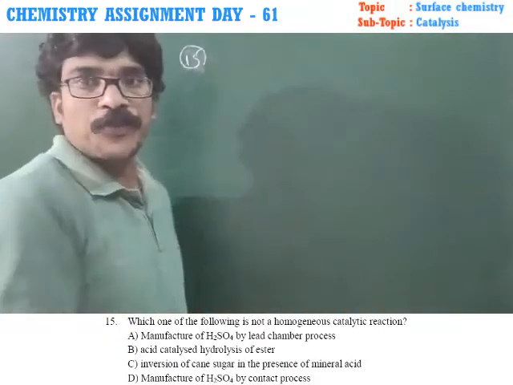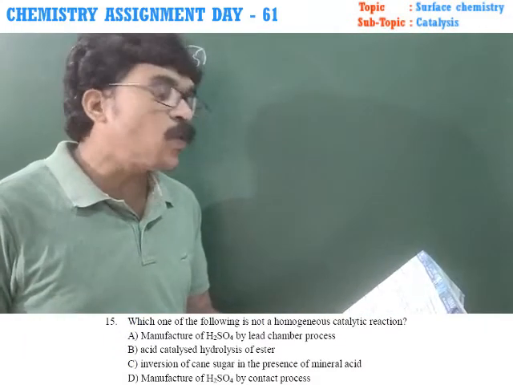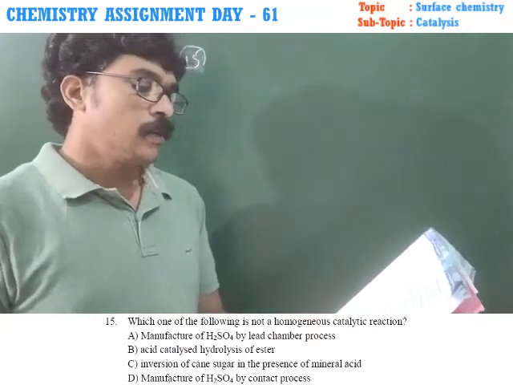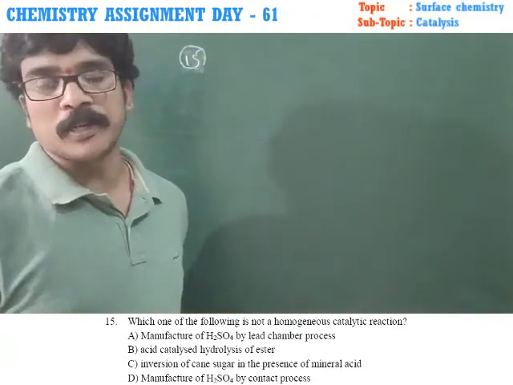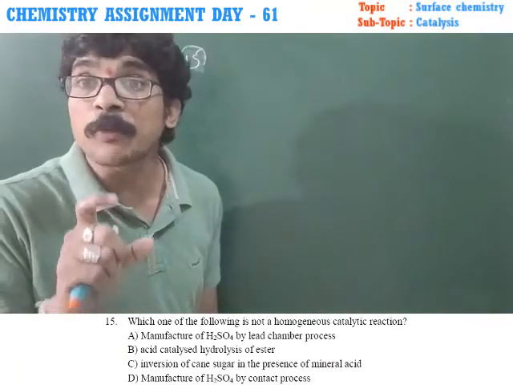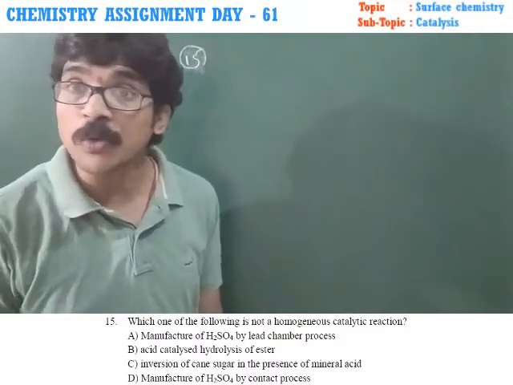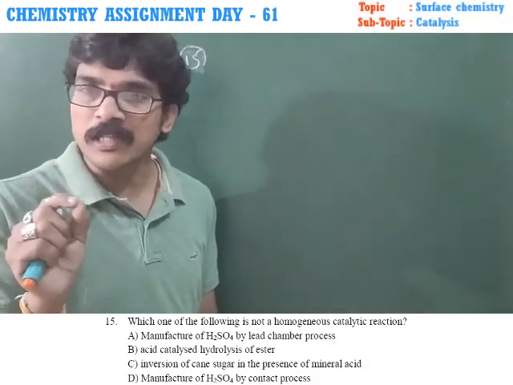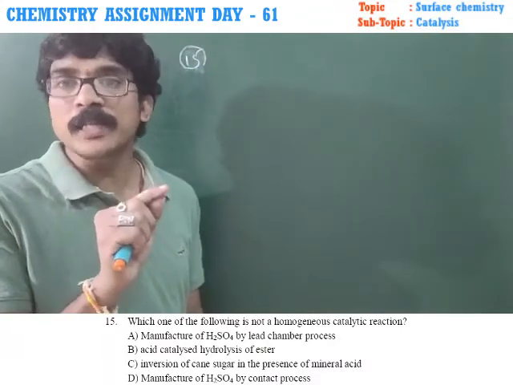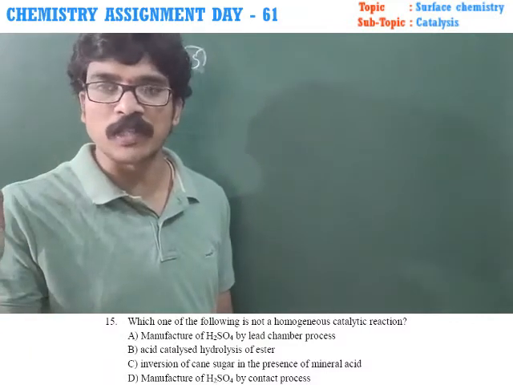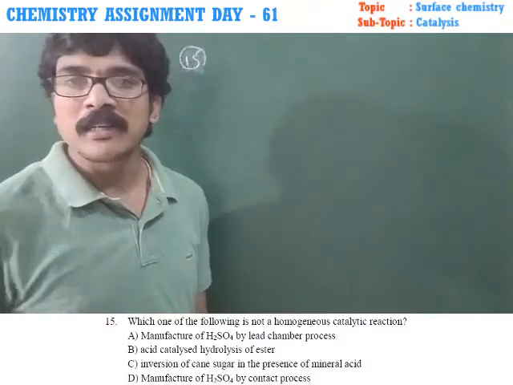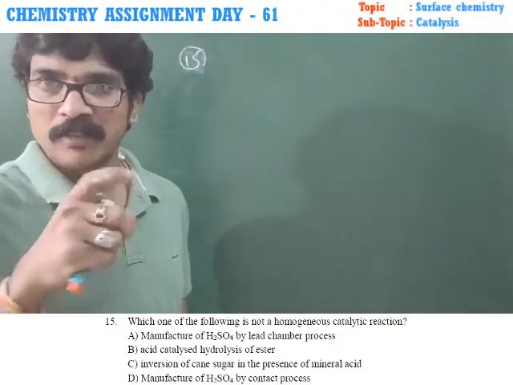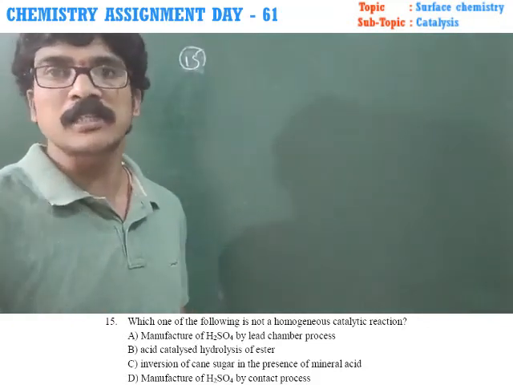Question number 15. Which one of the following is not a homogeneous catalytic reaction? By observing the fourth option, manufacture of H2SO4 by contact process is not homogeneous. Why? In manufacture of H2SO4 by contact process, the reactants are 2SO2 plus O2. It forms 2SO3. All are in gas phase. But the catalyst is platinum, which is a solid, or V2O5, which is a solid. Therefore, this reaction is not homogeneous. It is called heterogeneous.